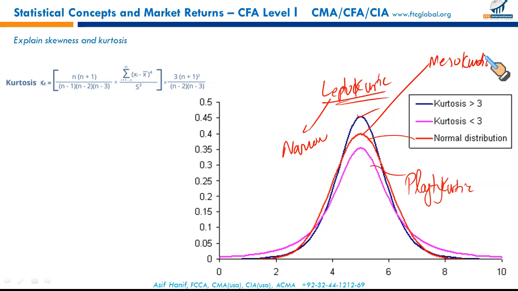So the distribution could be peaked. The peaked one is called leptokurtic. The flatter one is called platykurtic. And the one that has normally spread data, the normal distribution, is called mesokurtic.